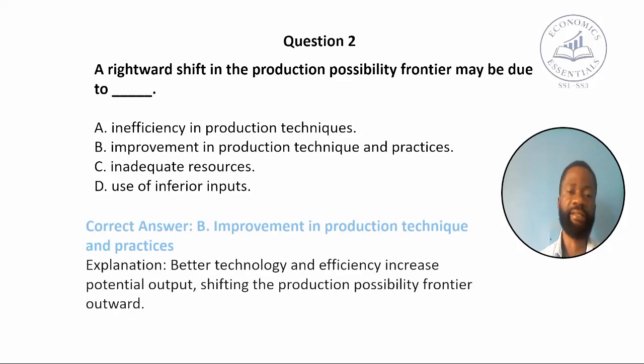The correct answer is B. Improvement in production technique and practices. Better technology and efficiency increase potential output, shifting the production possibility frontier outward. Remember, another name for production possibility frontier is production possibility curve, popularly referred to as PPC. Now let's go to the next question.